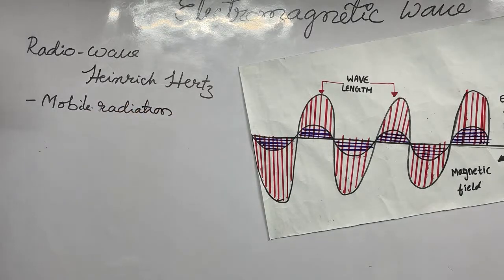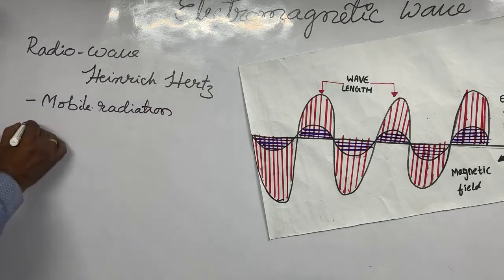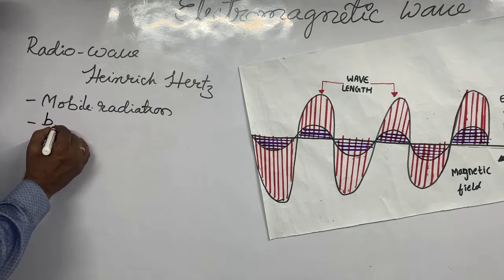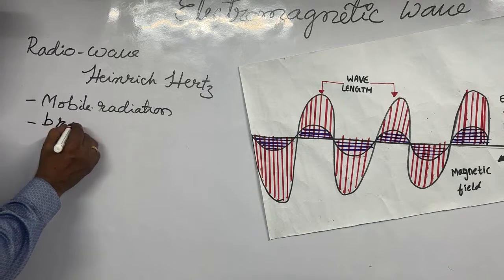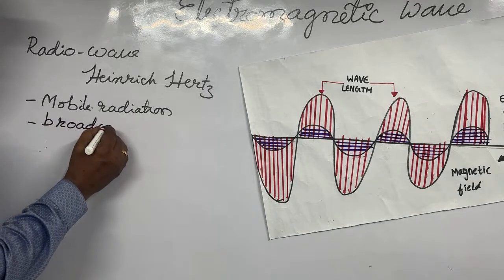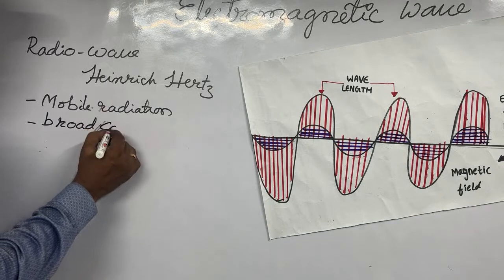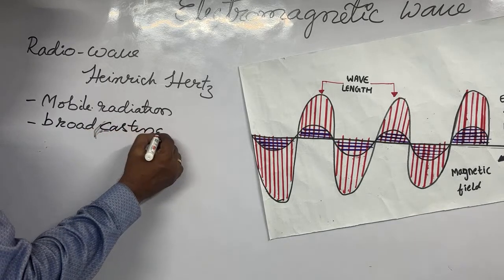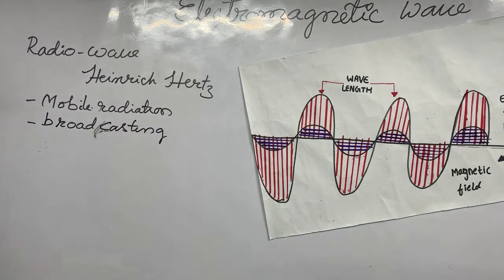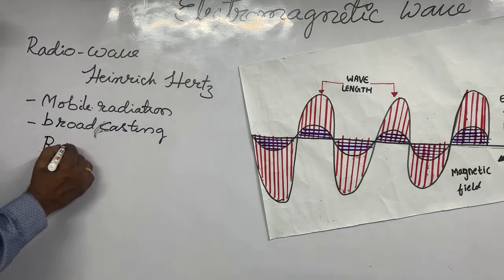And the second thing is broadcasting. Broadcasting in the sense of all TV programs, from the programs point of view and the broadcasting point of view, that is important. And radar.